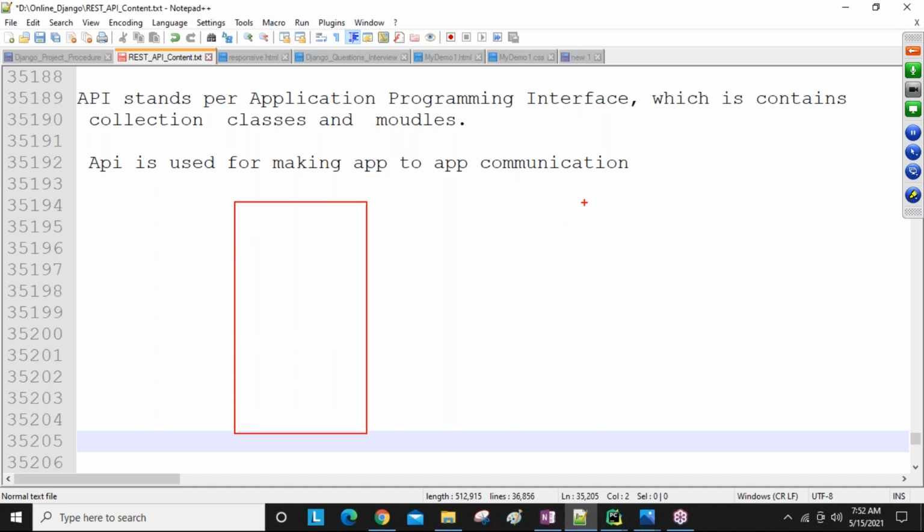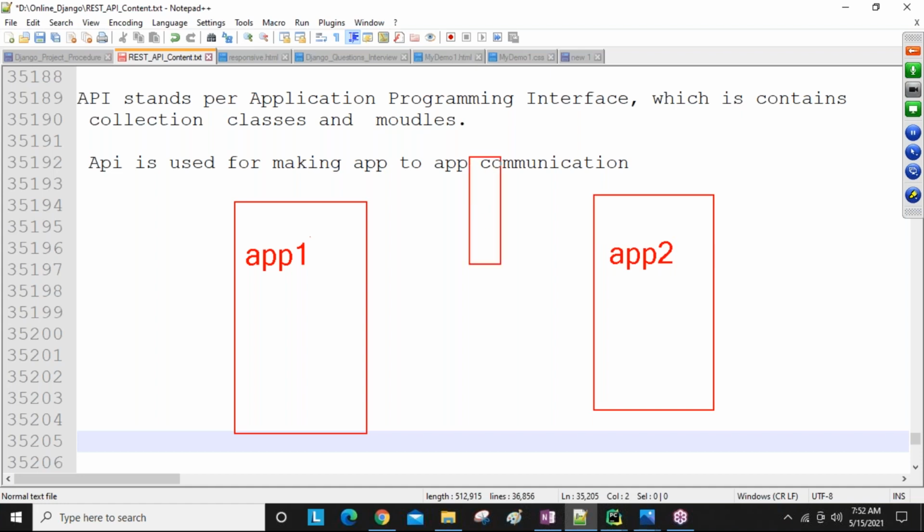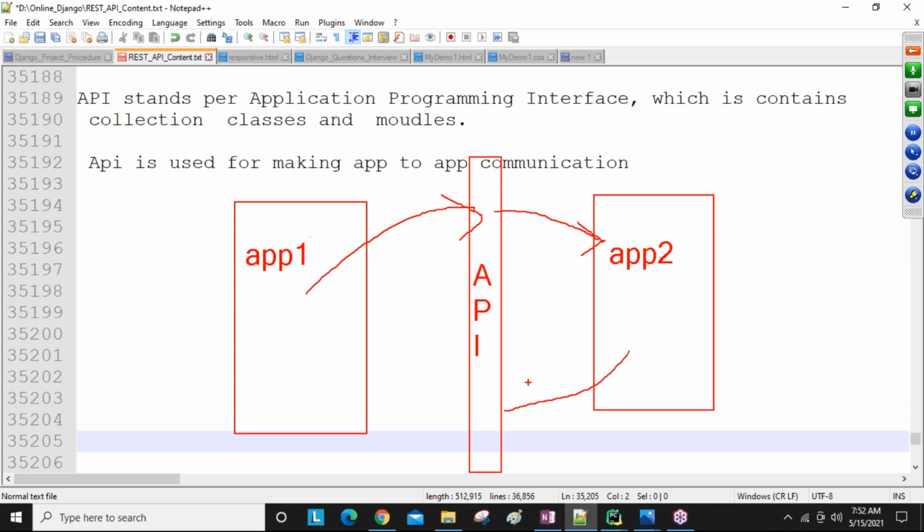Just as an assumption, here one app is there, here another app is there. If you want to make app 1 to app 2 communication, then we require an API. App 1 communicates to app 2 via the API, and app 2 communicates to app 1 via the API.